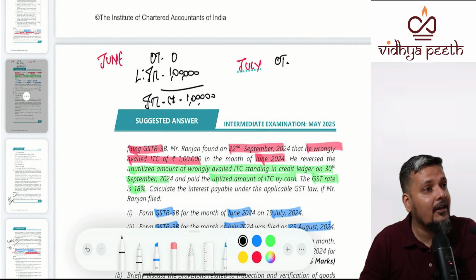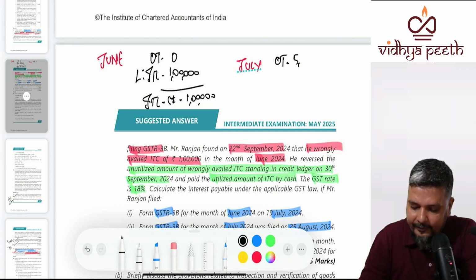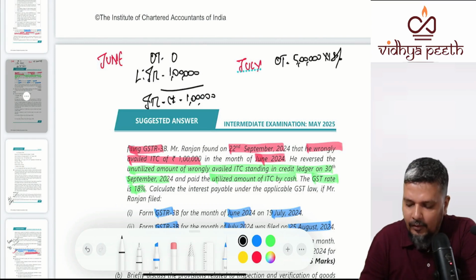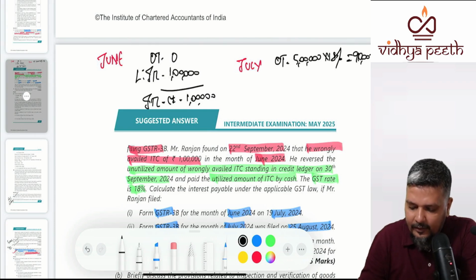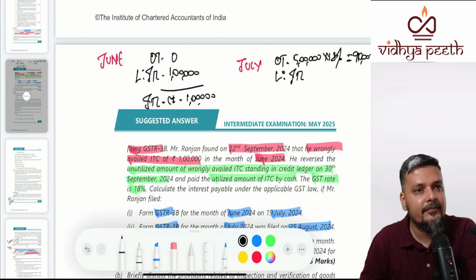This 5 lakhs is not tax, it is sales. What will be output tax on sales? 5 lakhs multiplied by 18%. What is that figure? 90,000.